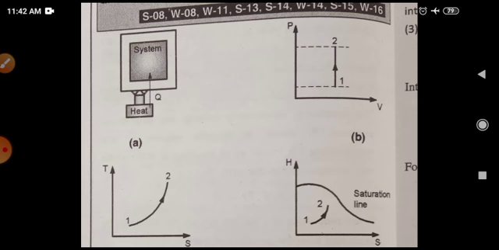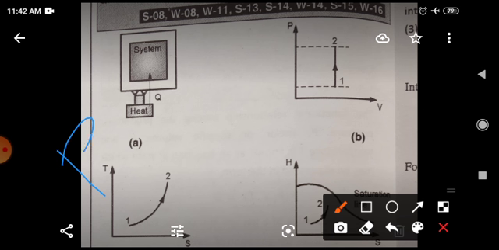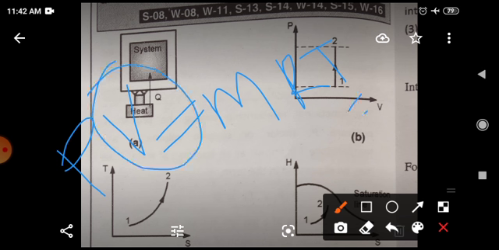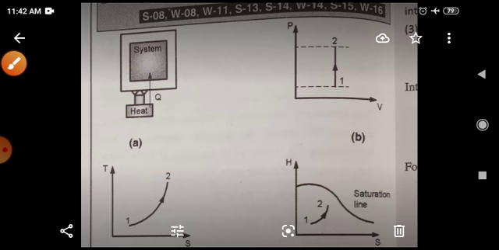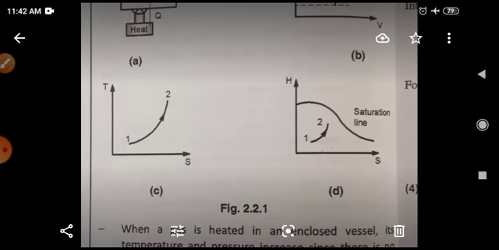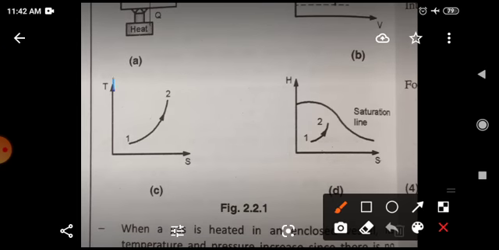We saw in the last lecture the relation between P, V and T, that is PV equals mRT, where P is pressure, V is volume, m is mass, R is the gas constant, and T is temperature. Now in this process V is constant, therefore the varying parameters are just P and T. You can see here on the TS diagram how the temperature and entropy of the system vary, and then the enthalpy and entropy relation.